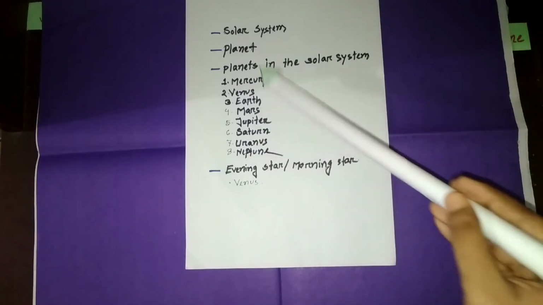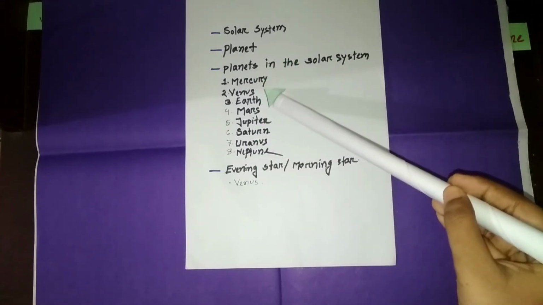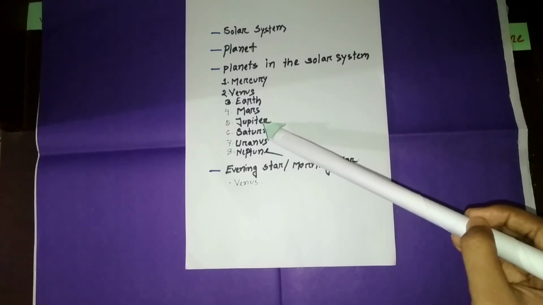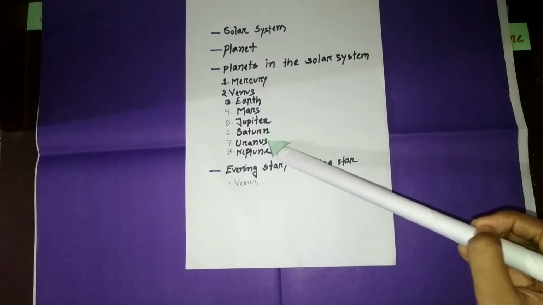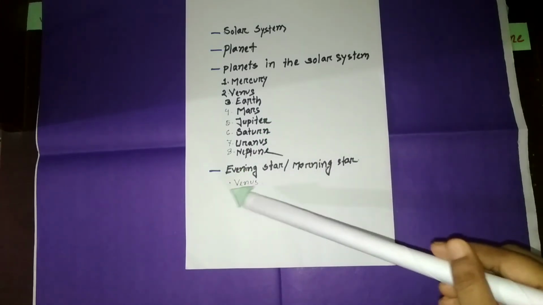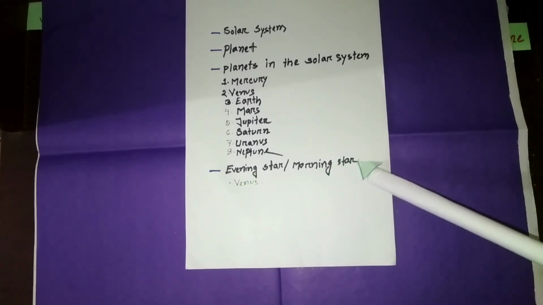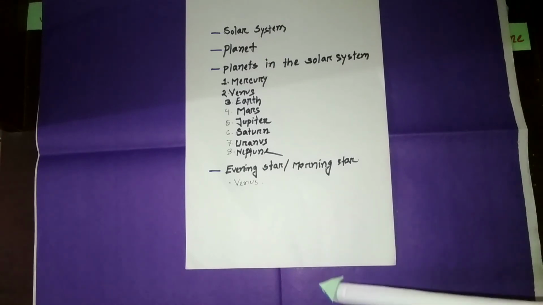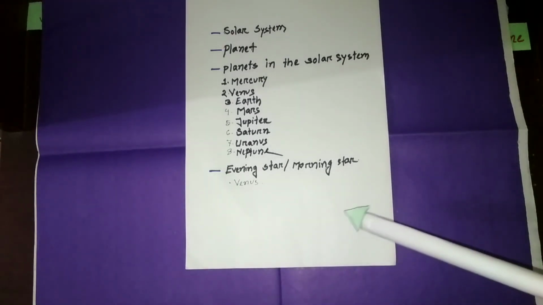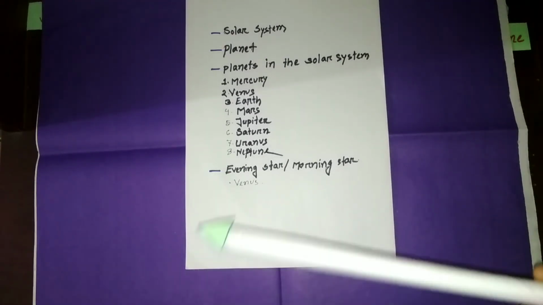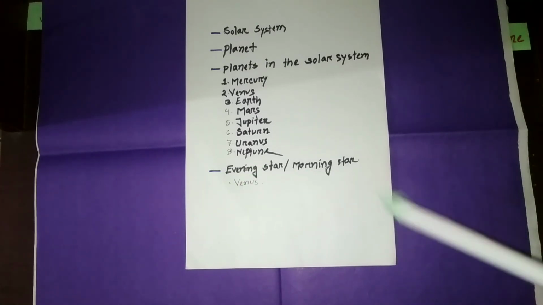There are 8: Mercury, Venus, Earth, Mars, Jupiter, Saturn, Uranus, Neptune. And then we'll learn about the evening star or morning star, that is also known as Venus, or Venus is also known as evening star or morning star.